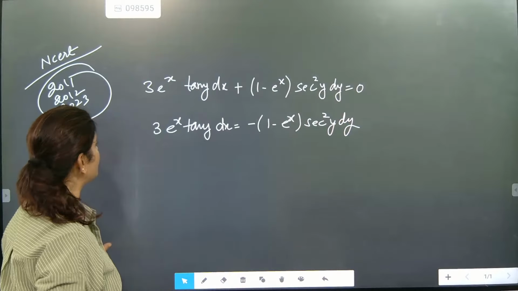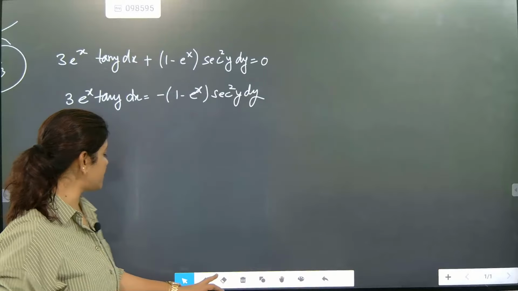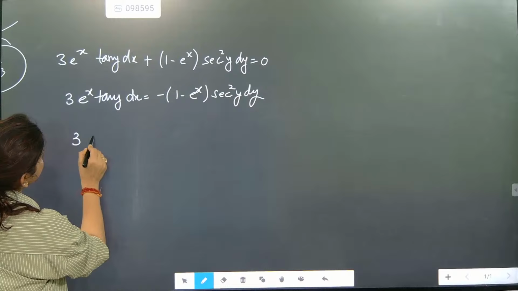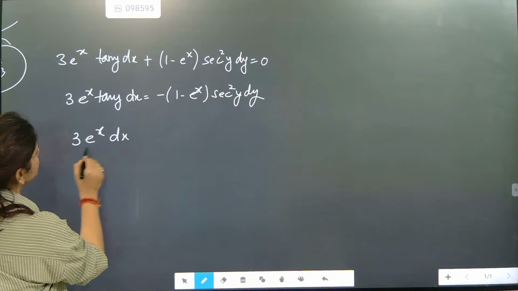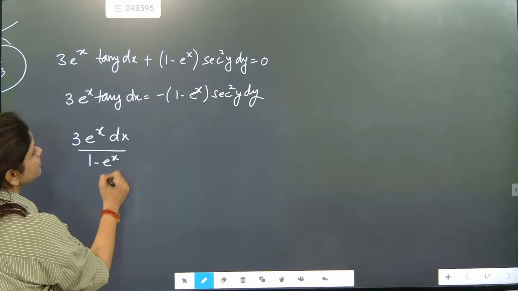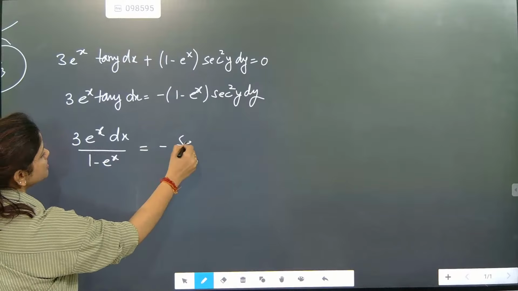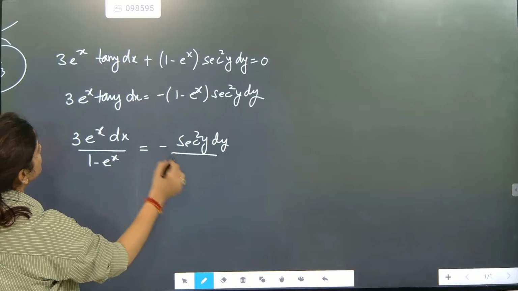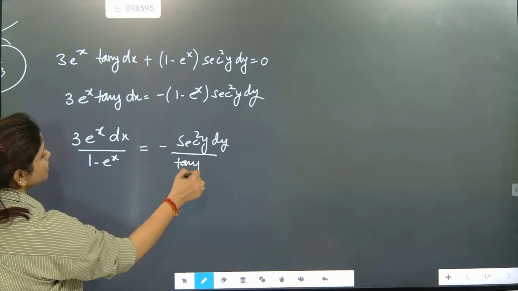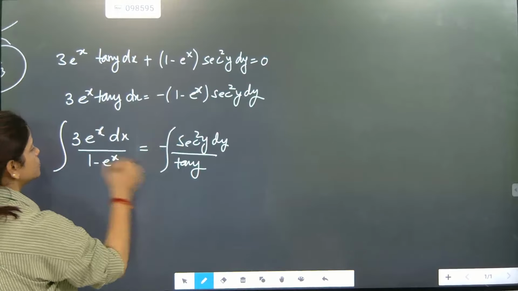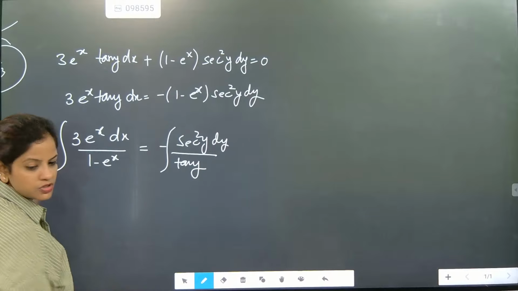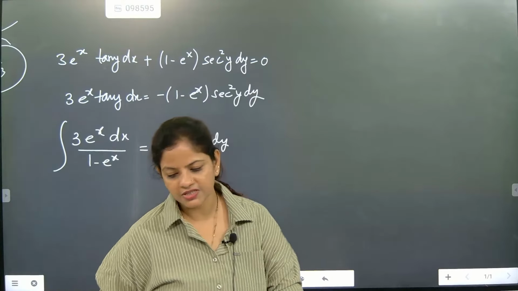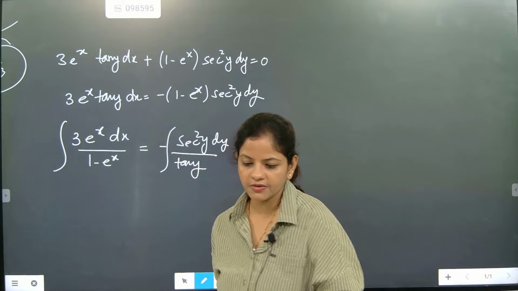So what work we are going to do is, we will be exactly separating this one out. So the variable separable method will be done. So here 3 e to the power x, come on Anush, try this question, by 1 minus e to the power x equal to minus secant square y dy by tan y. So done. Now we will put integration on both sides, because 1 by 1 minus e to the power x. Now Anu, check this one out, beta. Everyone please try this question. What is the answer coming?